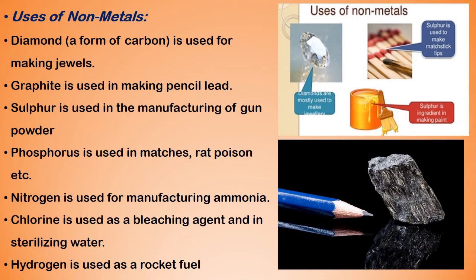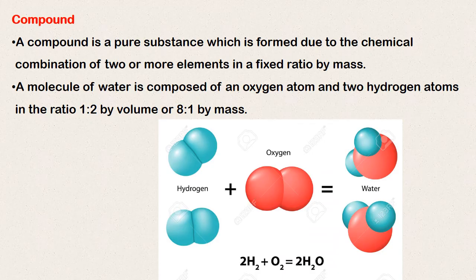Sulfur is used in the manufacturing of gunpowder. Phosphorus is used in matches, rat poison, etc. Nitrogen is used for manufacturing ammonia. Chlorine is used as a bleaching agent and in sterilizing water. Hydrogen is used as a rocket fuel.